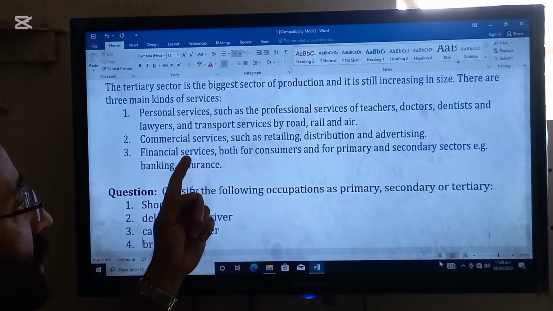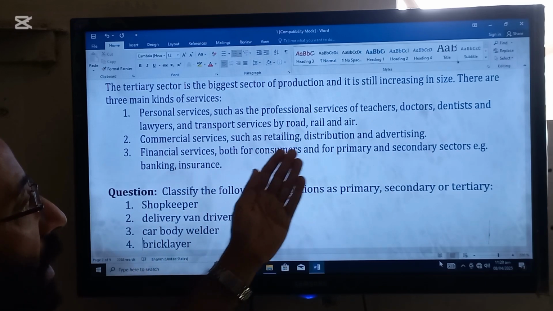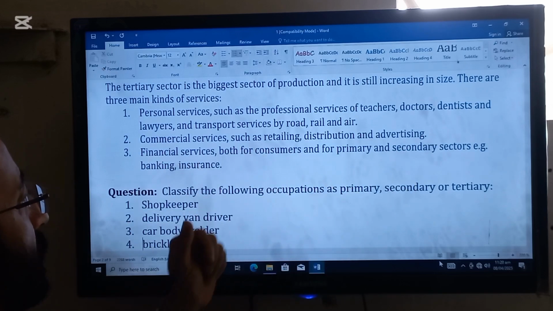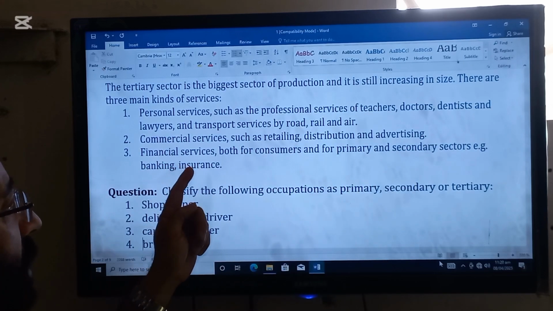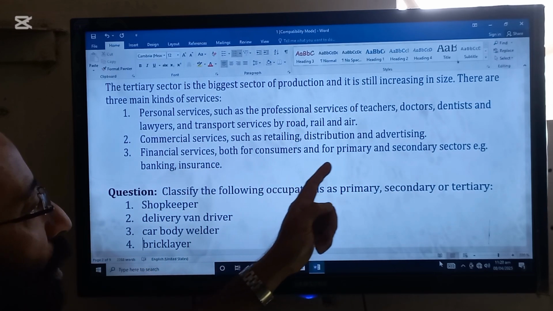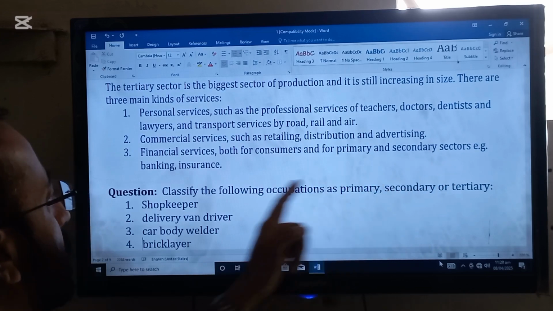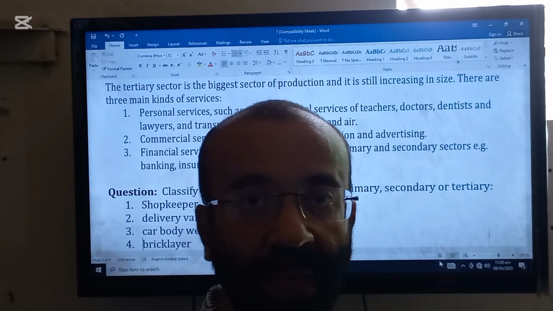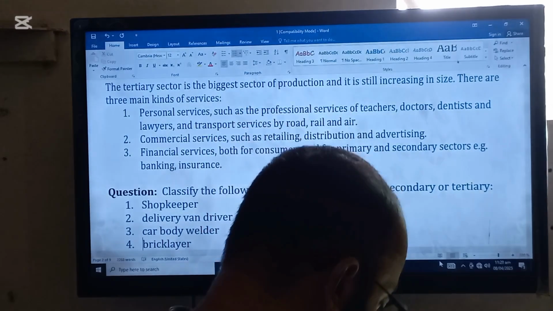Next is commercial services, such as retailing, distribution, and advertising. So these are commercial services. Next is financial services, both for consumers and for the primary and secondary sectors, for example, banking and insurance. So these are the three kinds of services.